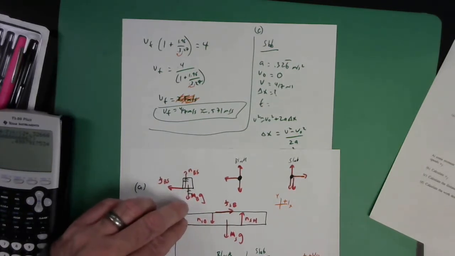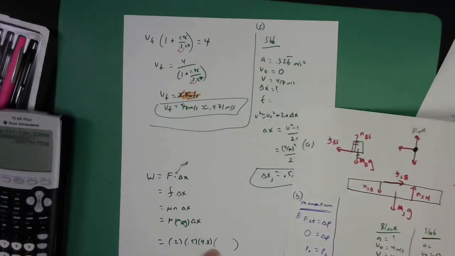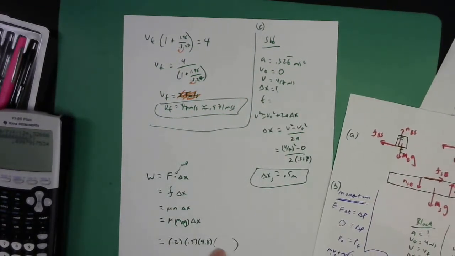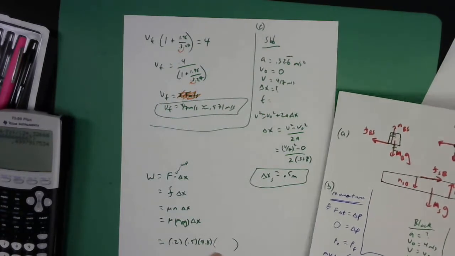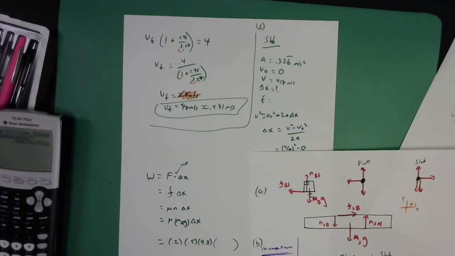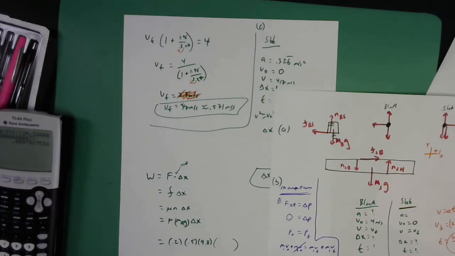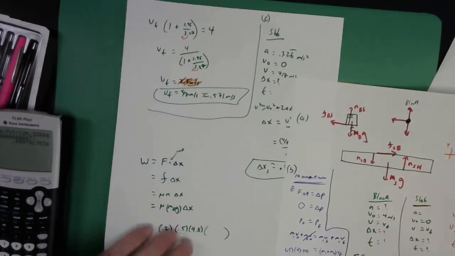So I believe that if I plug this delta x in, I don't think I would get the right answer. I think I technically would have to add on the distance that the block slid to it, and that would give me the correct answer. Okay, I'm pretty sure that's going to be the case.